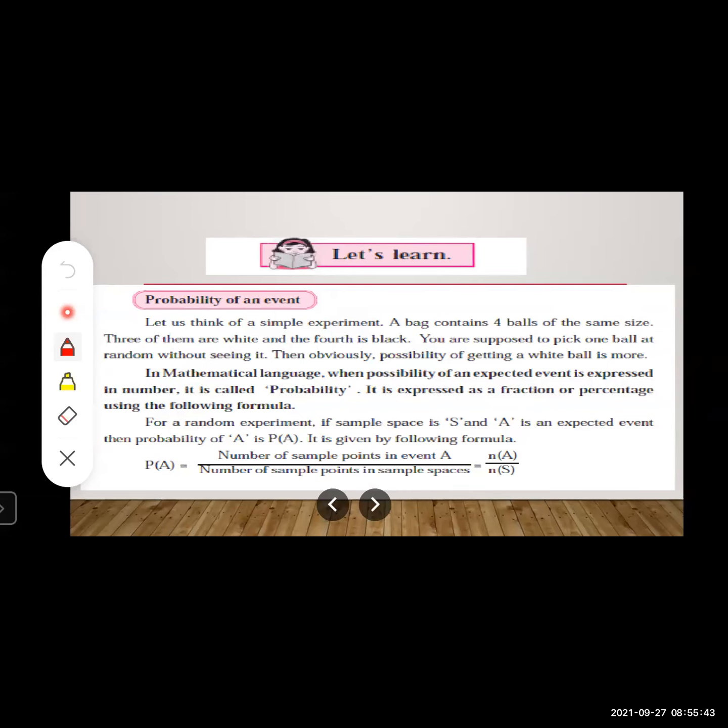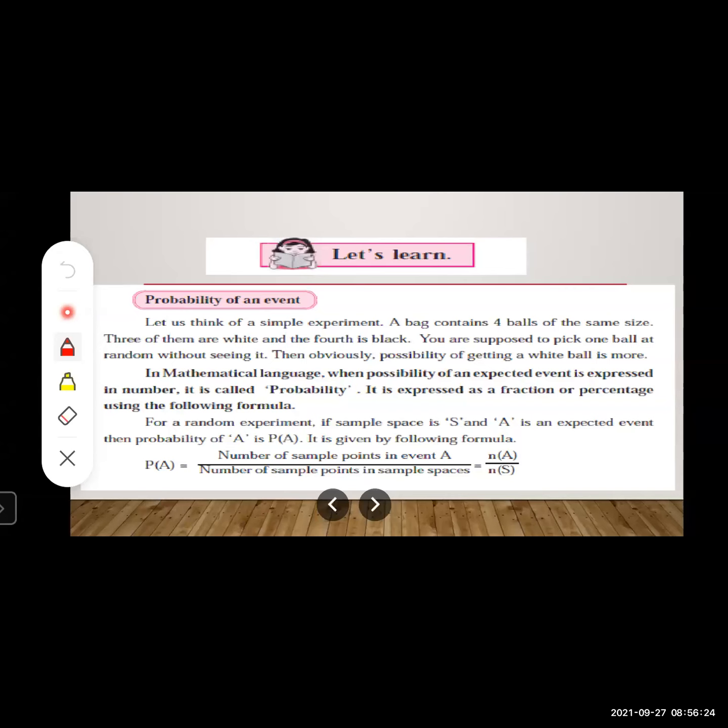See, in the bag, how many balls are there? 4 balls are there. They are of the same size. Out of them, 3 are white and the 4th one is black. And you are supposed to pick one at random without seeing it. Then obviously the possibility of getting a white ball is more. Why? There are more white balls. Out of 4 balls, 3 are white balls, and the 4th one is black. So obviously there will be more possibility of getting a white ball, right?